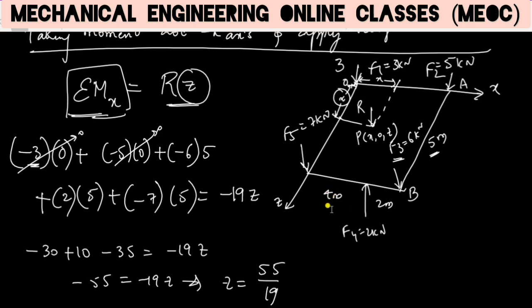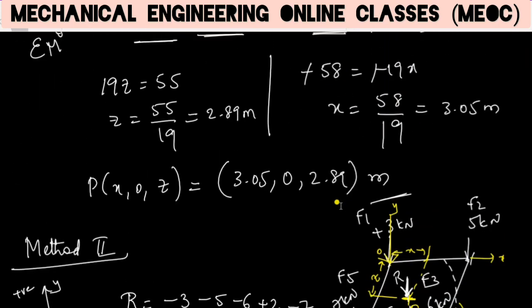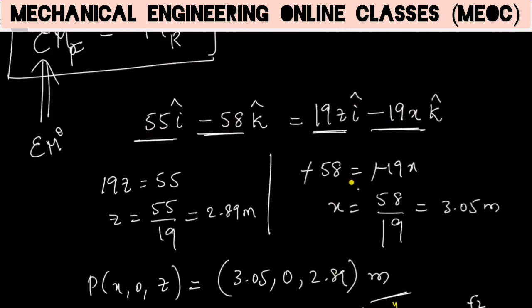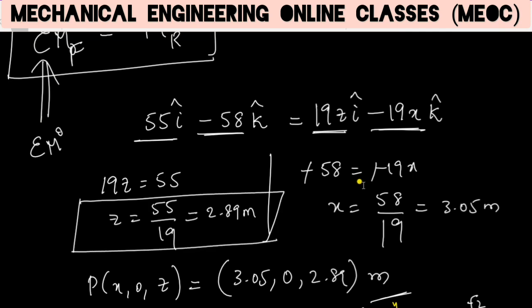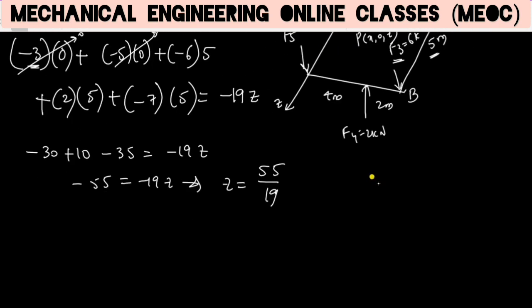The same thing we got in our method 1 also. z has got to be 55 by 19, which is 2.89 meter. So this value we got.